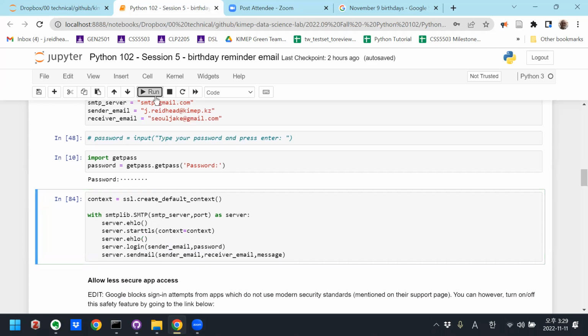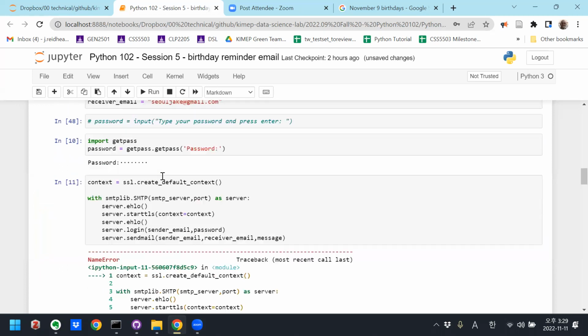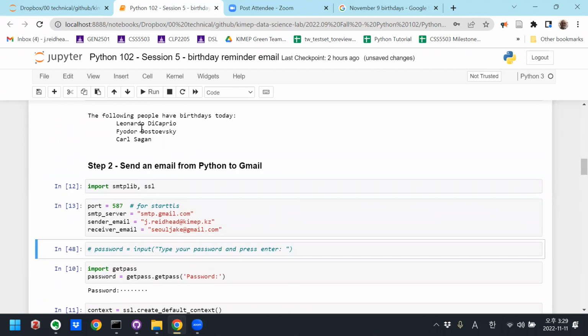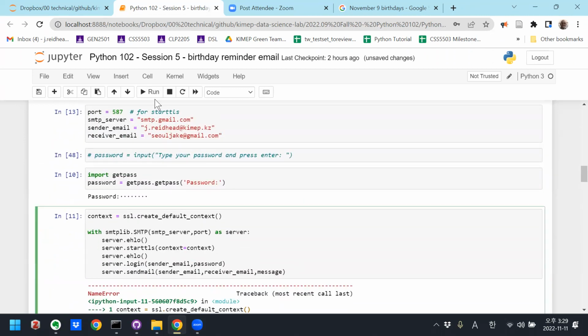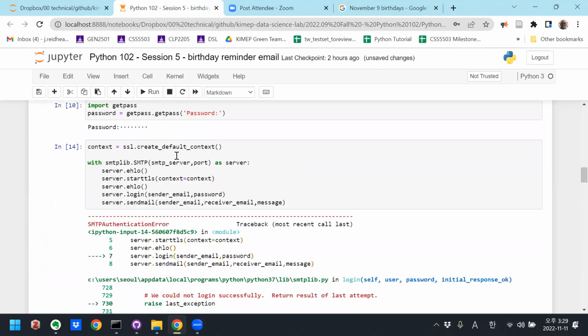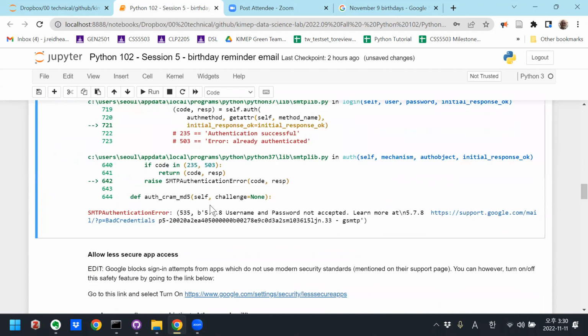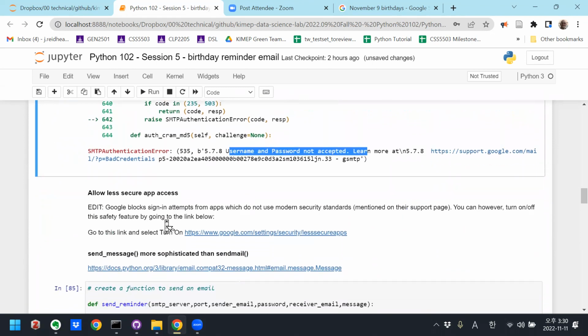Okay, so I'm going to run this, and SSL is not defined. Did I not? Oh, I didn't run this yet. Okay, run. I already did my password, I don't have to do that again. Okay, it's running, and I got an SMTP authentication error. So my code is fine. The problem is username and password not accepted. Learn more at this link.